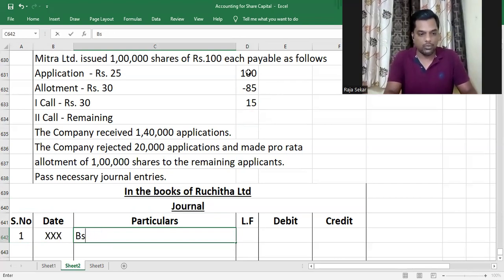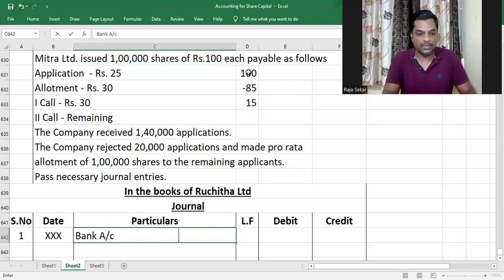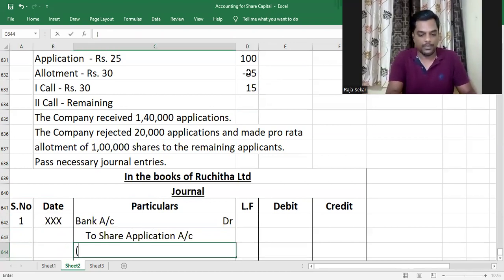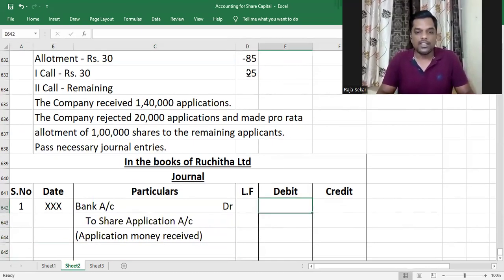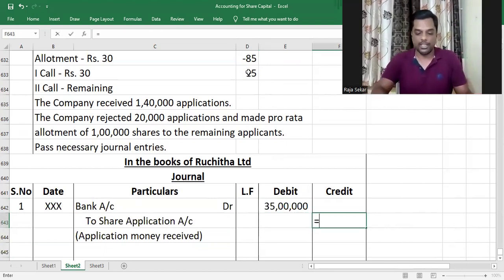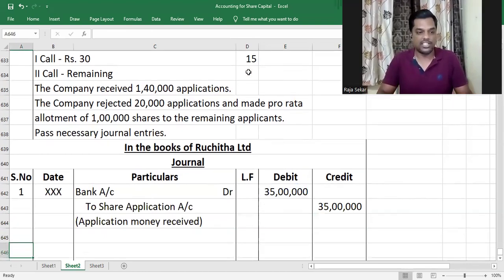Bank account debit to share application is the first journal entry, as you all very well know. The transaction being receiving application money. So bank account debit to share application account. Application money received. And the amount is what, my dear children? The total number of applications received, which is 1,40,000 multiplied by 25, the application money per share that is receivable.